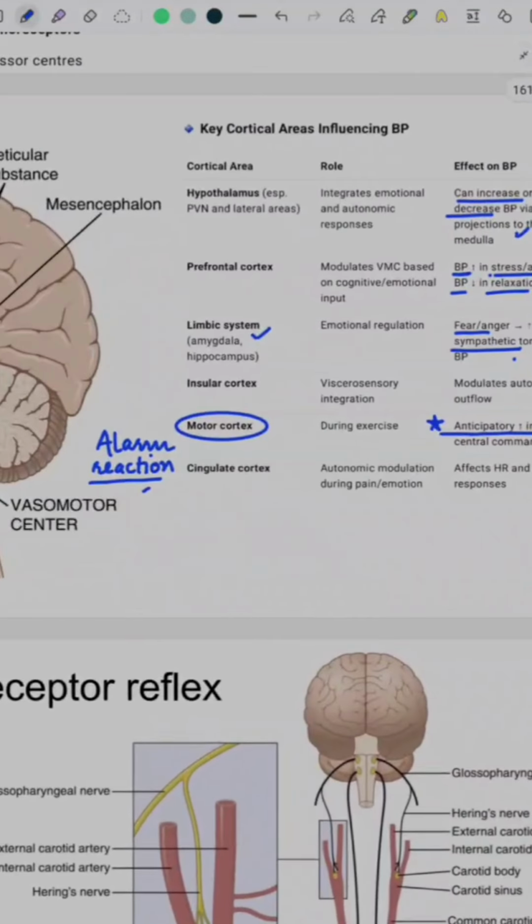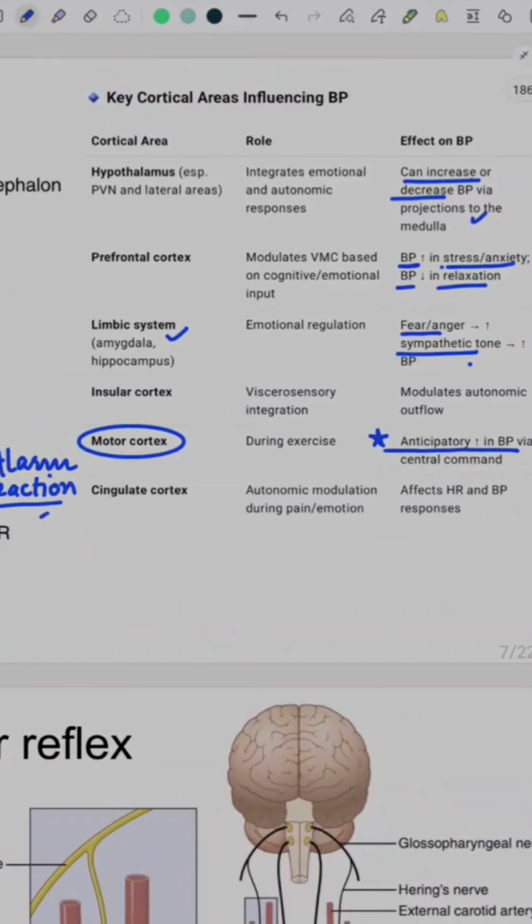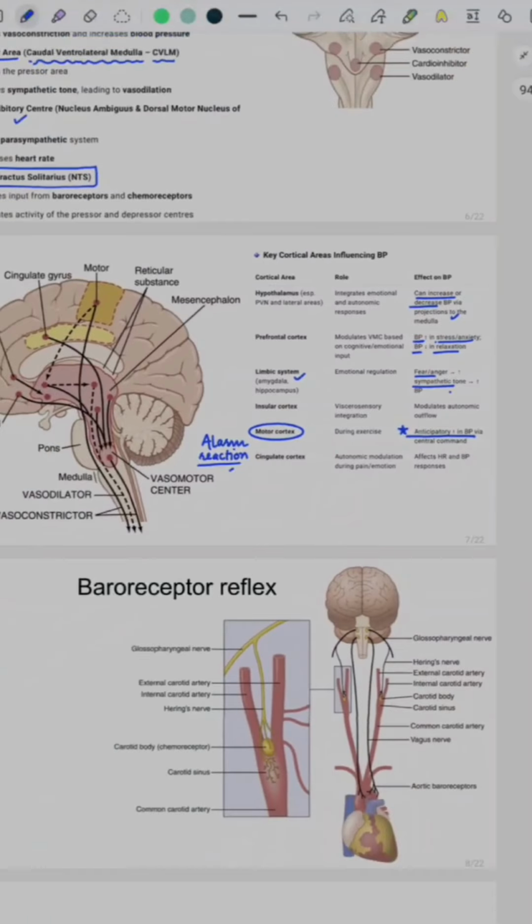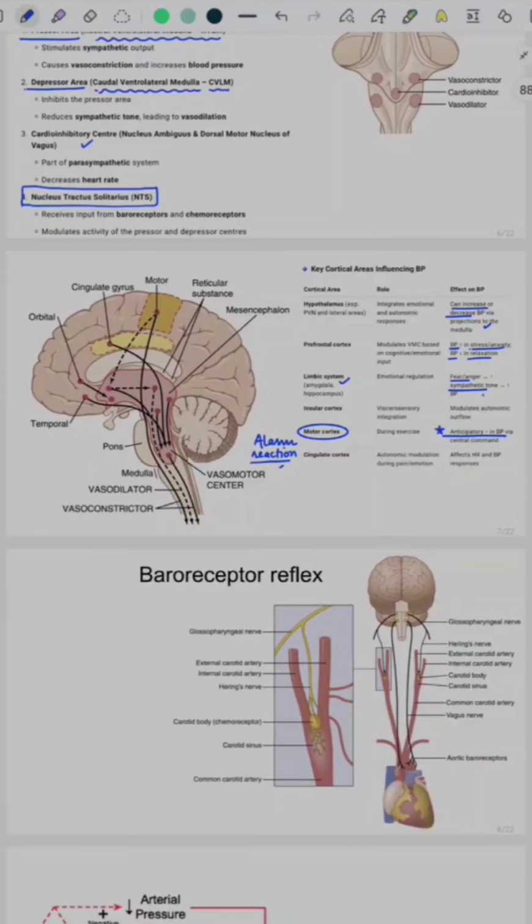So this was a summary of the cortical areas of the brain, other than the autonomic nervous system, that are responsible for regulation of BP. Now we can come to the principal areas and the principal mechanisms of regulation of BP. Let us start with short-term regulation of BP, which takes place within seconds to minutes after the BP fluctuation takes place. The first mechanism that we are going to study here is the baroreceptor reflex.